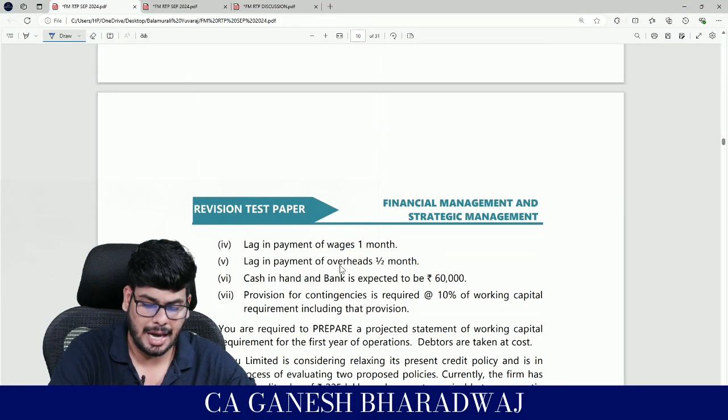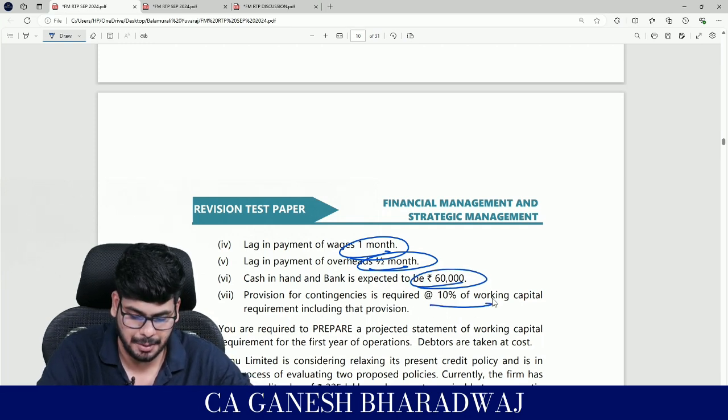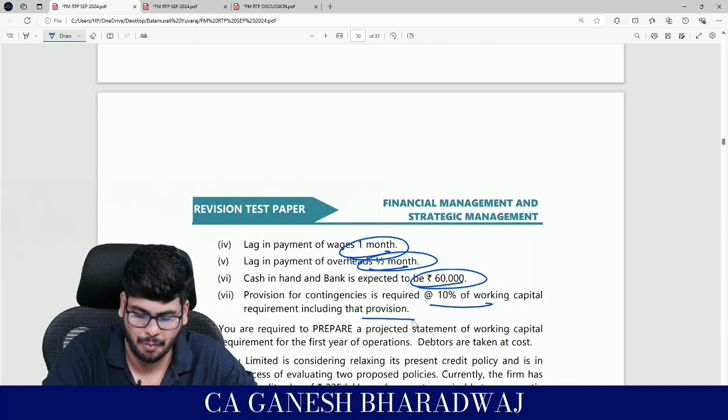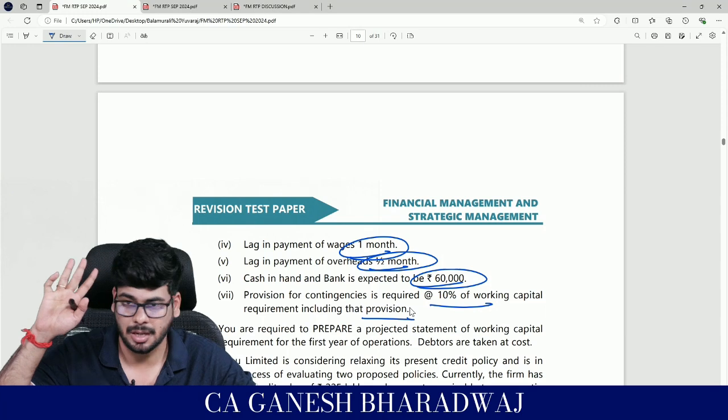Coming back here, lag in the payment of wages is 1 month. Lag in the payment of overheads is half a month, which means 0.5 by 12. Cash in hand and bank is expected to be 60,000. Provision for contingencies is expected to be 10% of the working capital requirement, including that provision. So be very clear, it's going to be 10 by 90 and all that. It's not flat 10%. Clear with this, guys?